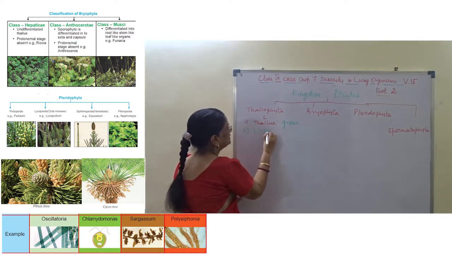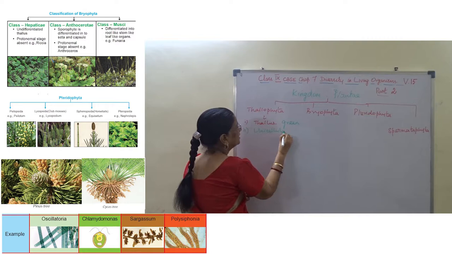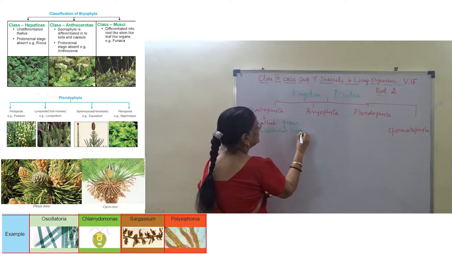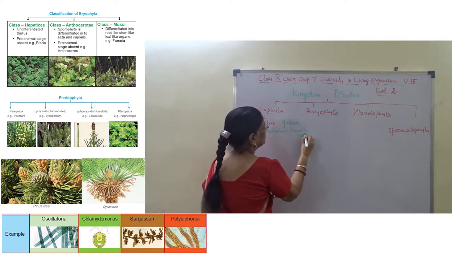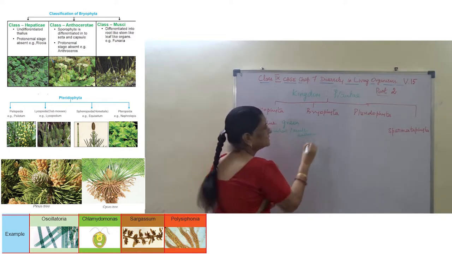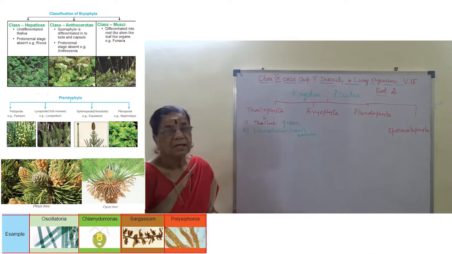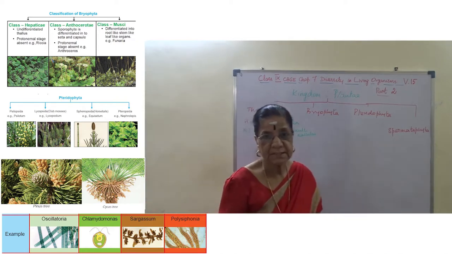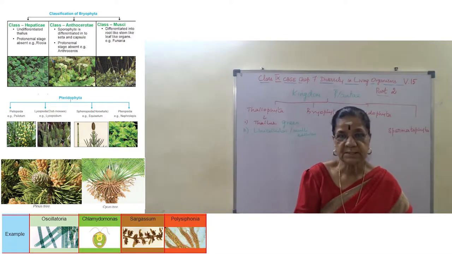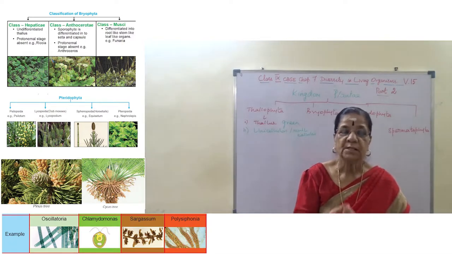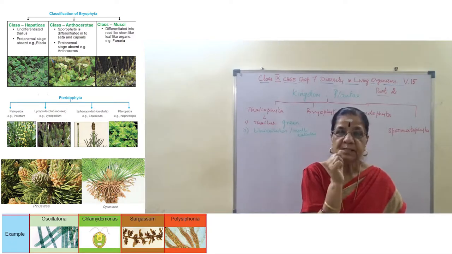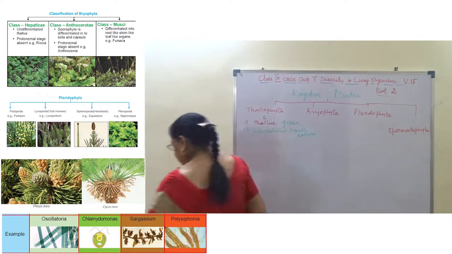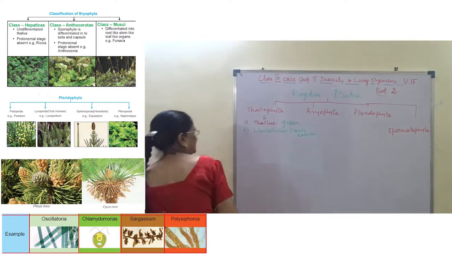So first, the plant body is called thallus, and it is mostly unicellular and multicellular. The plant body may be branched or unbranched, filamentous or non-filamentous, and it may occur singly or in a colony.